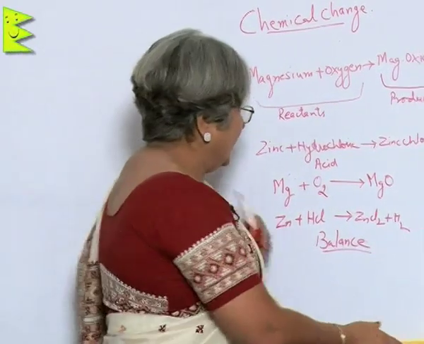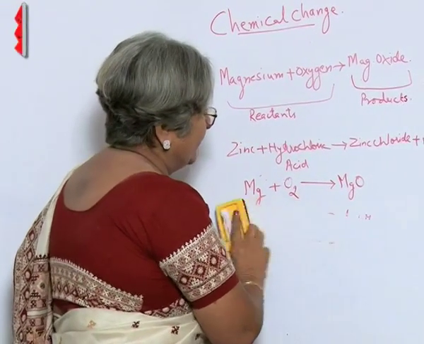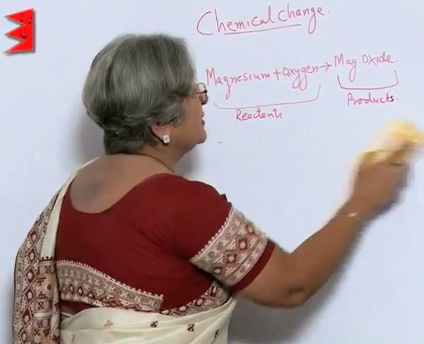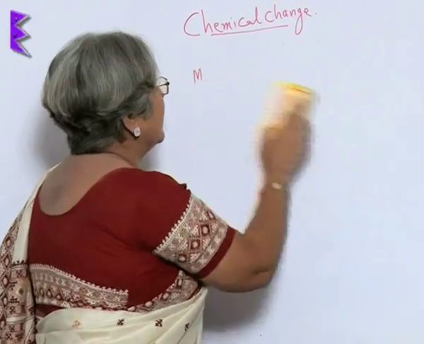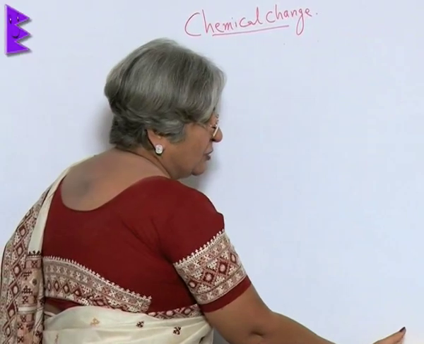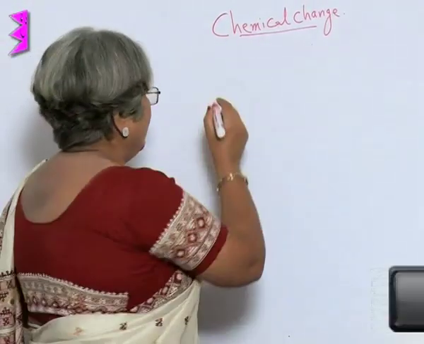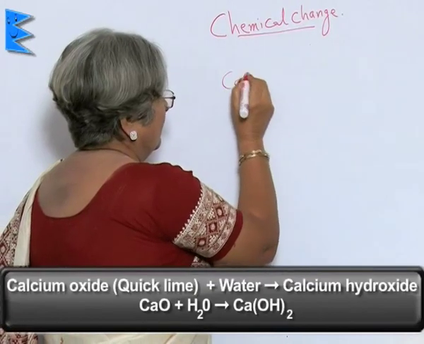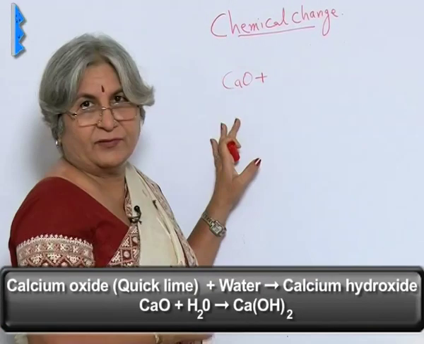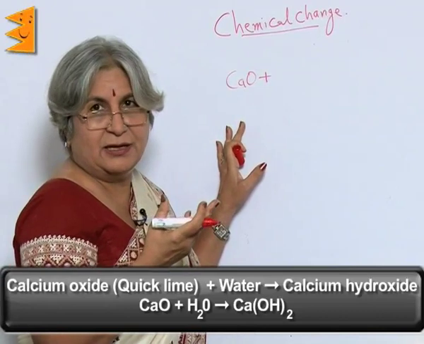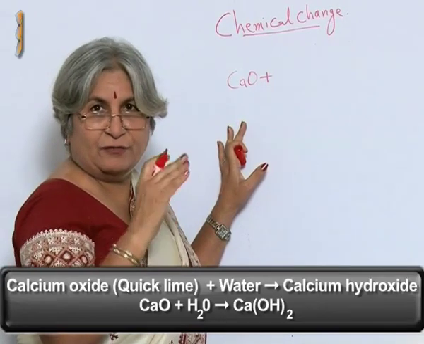So, what we do here is we will take the case of some reactions. In these reactions what we find is that automatically everything is balanced. For example, if you put water in quicklime, of course lot of heat will be released, that is what we do before whitewashing.